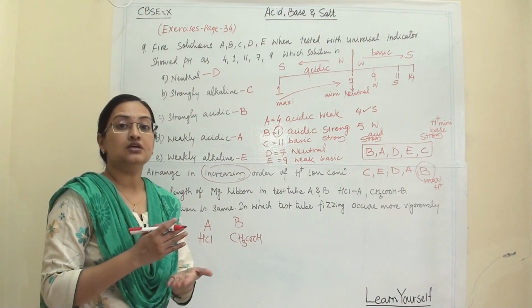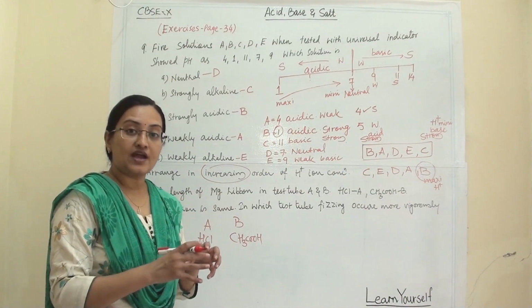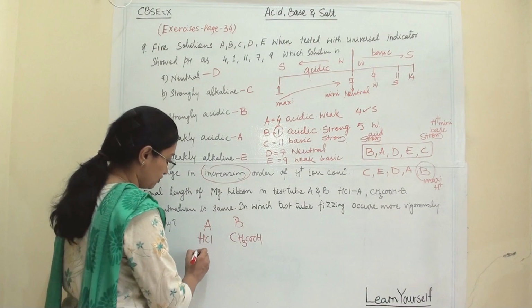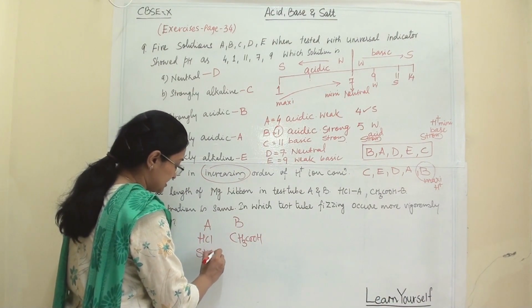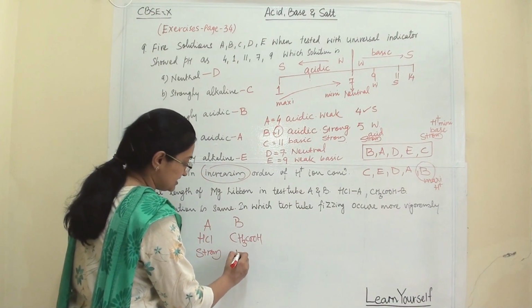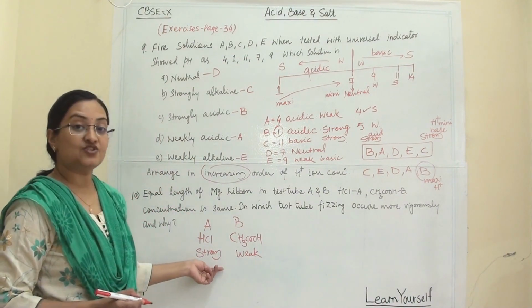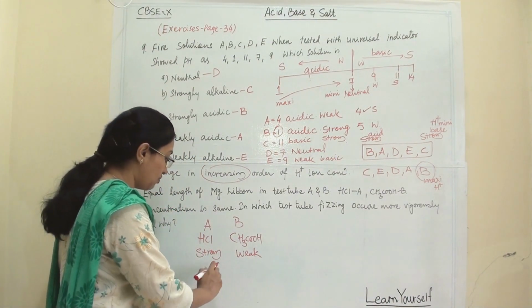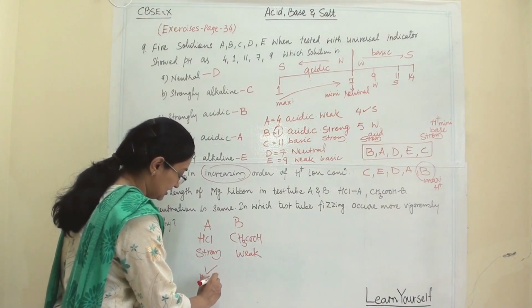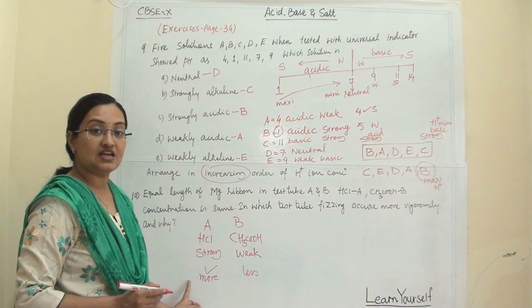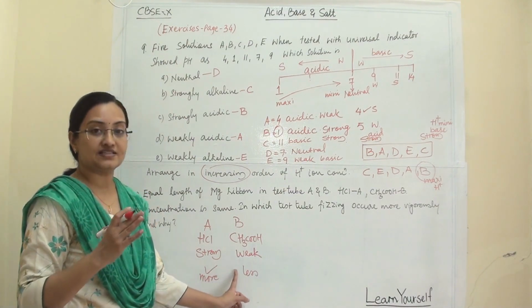Here comes the concept of strong acid and weak acid. You have to see which acid is strong. This acid is strong and this acid is weak. So the concentration of H plus ion here is more and here it is less, because dissociation for HCl is more compared to acetic acid.